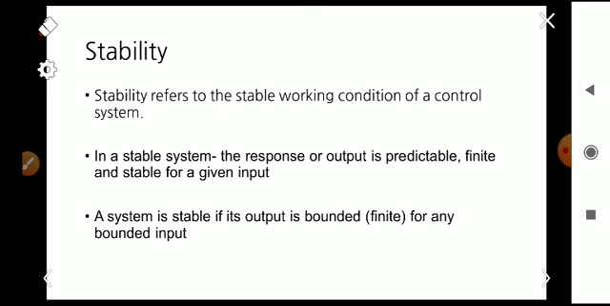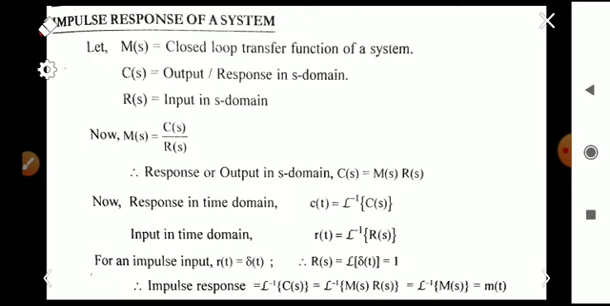A system is stable if its output is bounded for any bounded input. Bounded means the output is finite, not infinite. So the output is finite for any finite input: bounded input, bounded output. That is the case of stability. Systems may be stable, unstable, or marginally stable. We will discuss that later.